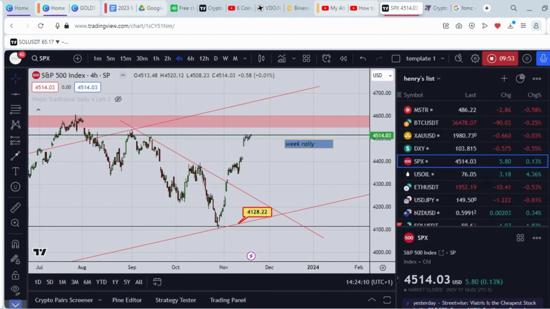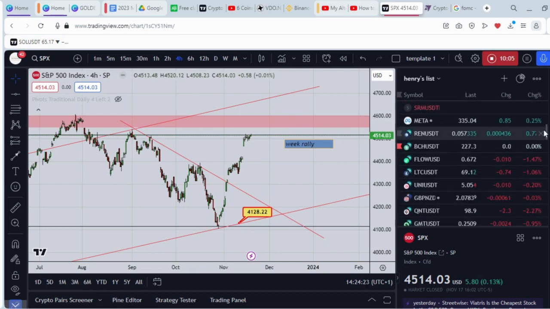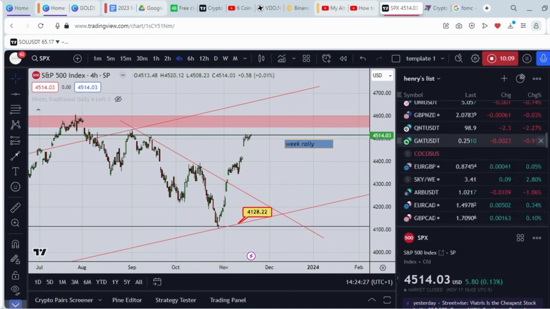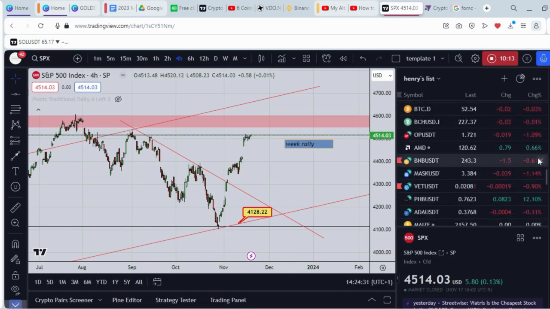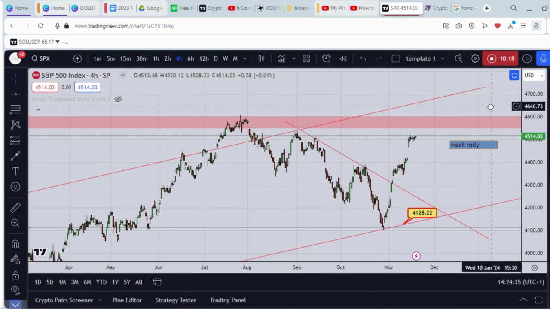So you have to be conscious of every step you are putting into consideration. For SPX, there are over 500 stocks and commodities attached to it. So that is for the stock market. For me, I won't be jumping into that for now. I would rather wait for the market to correct itself, either to the downside, before I jump into the market. So guys, be careful. That's my take for this week. Just take your time and watch the chart.